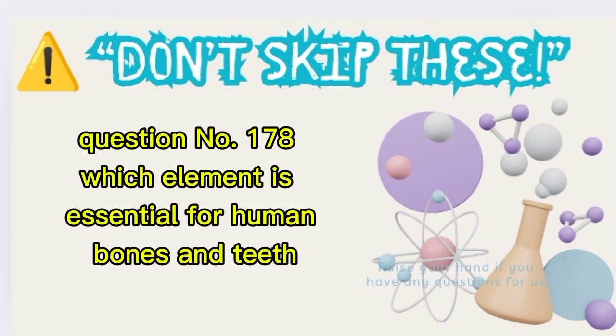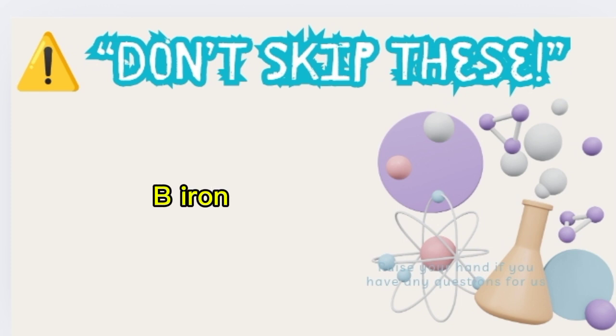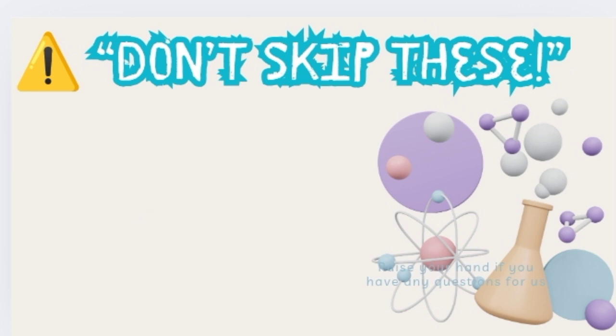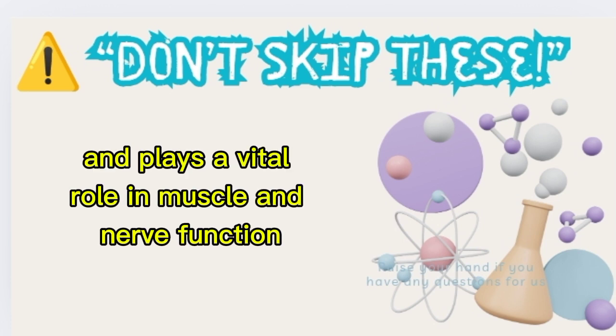Question number 178. Which element is essential for human bones and teeth? A. Calcium. B. Iron. C. Sodium. Correct answer: calcium. Calcium strengthens bones and teeth and plays a vital role in muscle and nerve function.